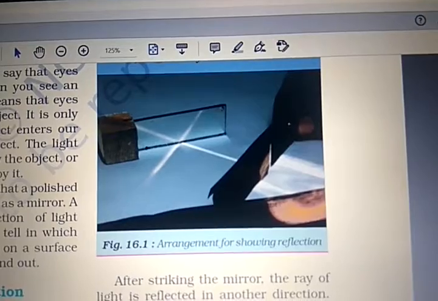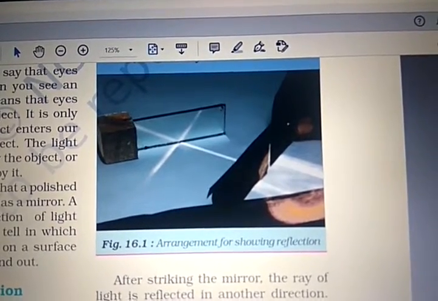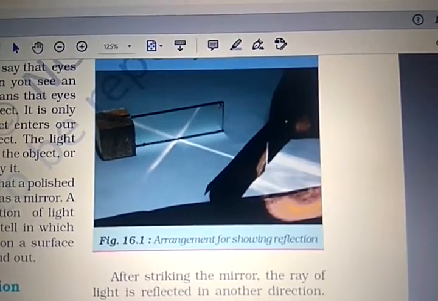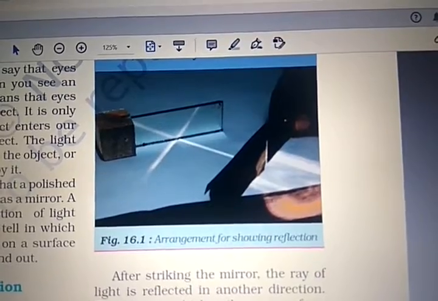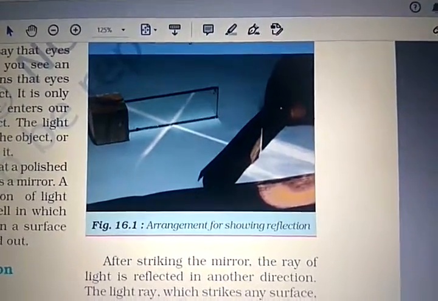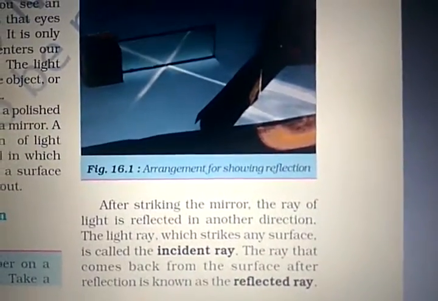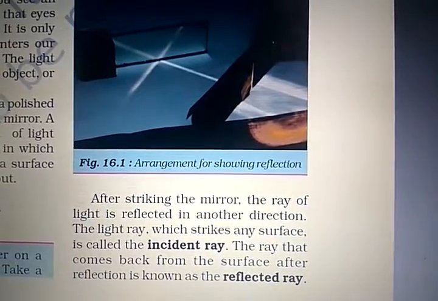The path of the rays is in X position. You see the arrangement showing reflection this way. You can do this experiment at your home. After striking the mirror, the ray of light is reflected in another direction.